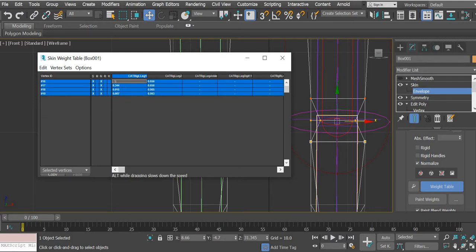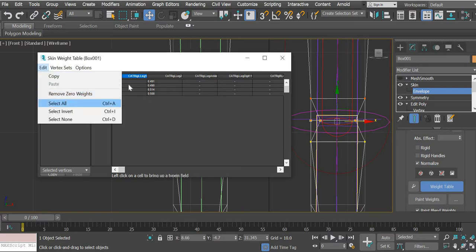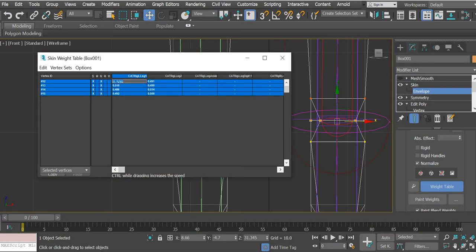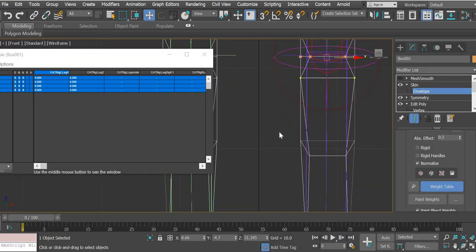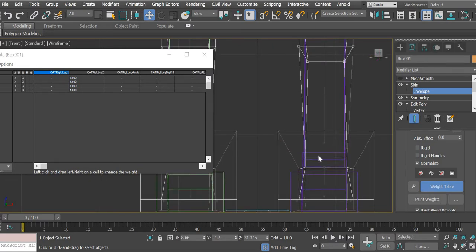This is 0.3 and this is 0.7, and the middle ones will be 0.5, 0.5. So edit, select all, 0.5, 0.5, and then we have to make sure that the other leg is not affecting them, and in my case it is not, so we are fine there. We'll go down, and this should only be affected by leg 2, which is happening, so we move on.